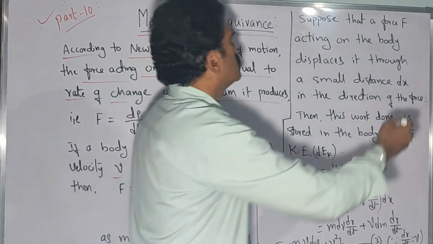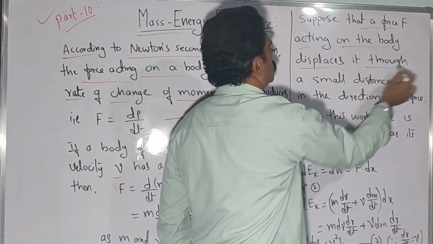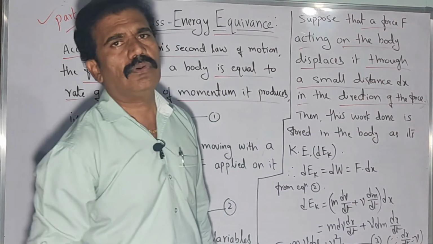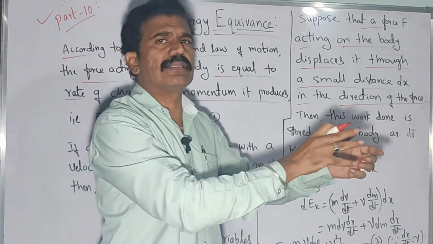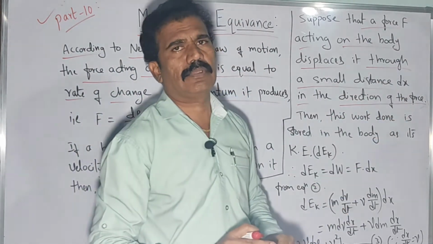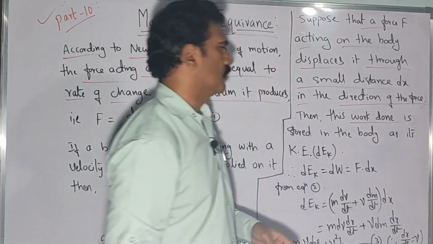Then further, suppose the force acting on the body displaces it through a small distance dx in the direction of the force. You know, when a force acts on a body, certainly the body has to displace through a certain distance. So the distance is considered here as dx. Clear? Okay, then what is the work done? Work done by the force.